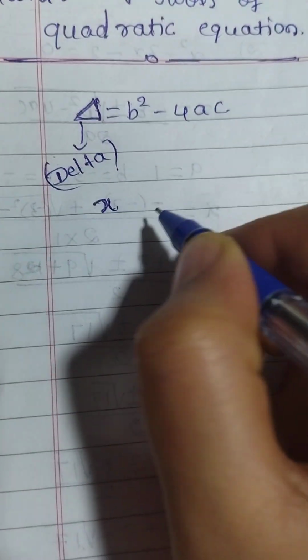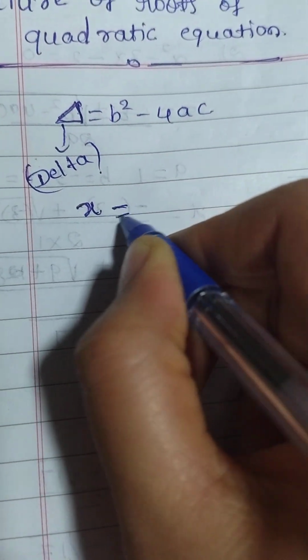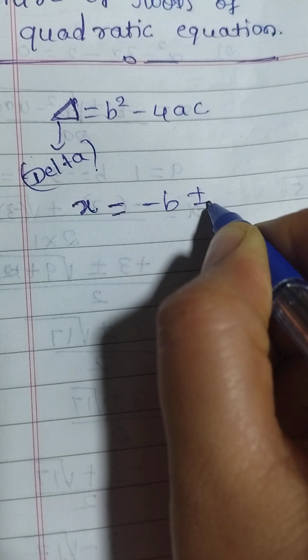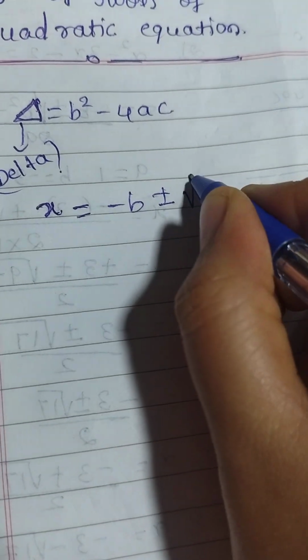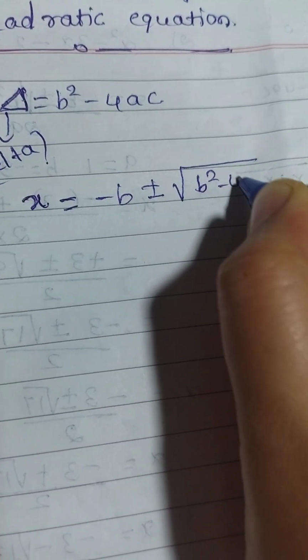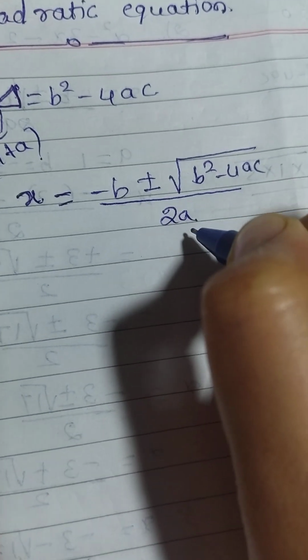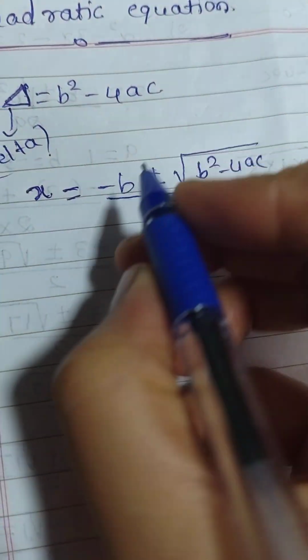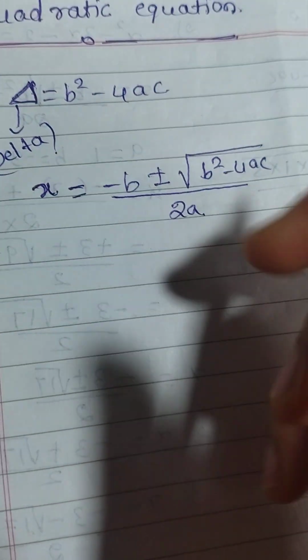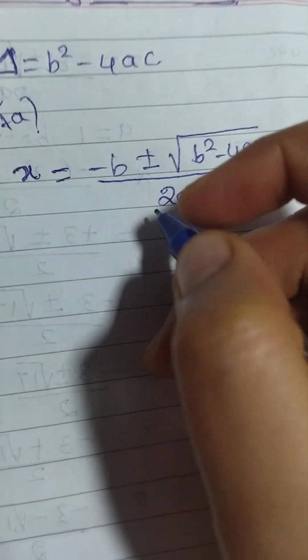We know the value of x. X is equal to minus b plus or minus square root of b square minus 4ac divided by 2a. It is a root of the equation ax square plus bx plus c.